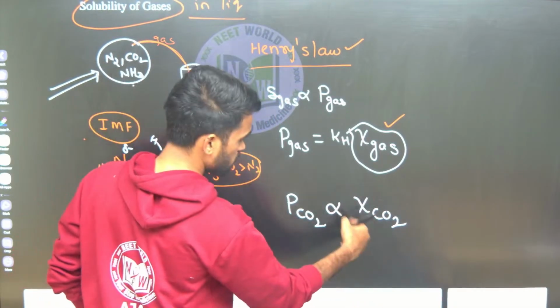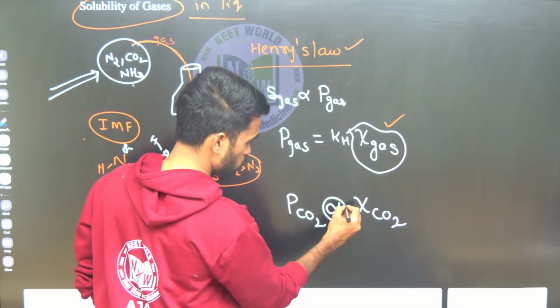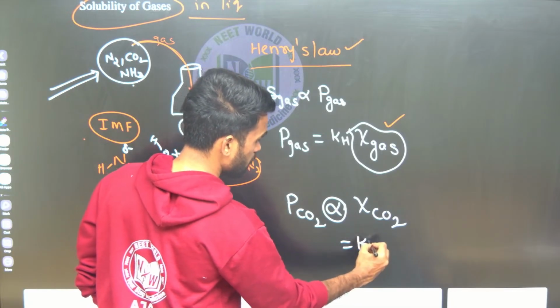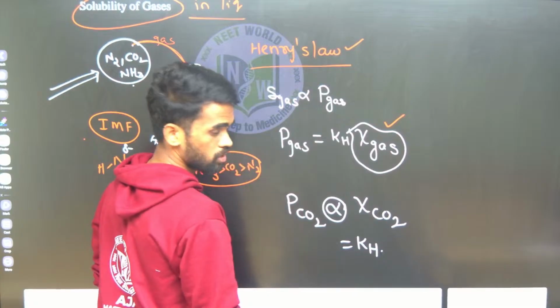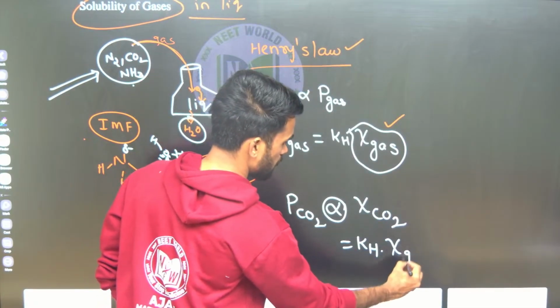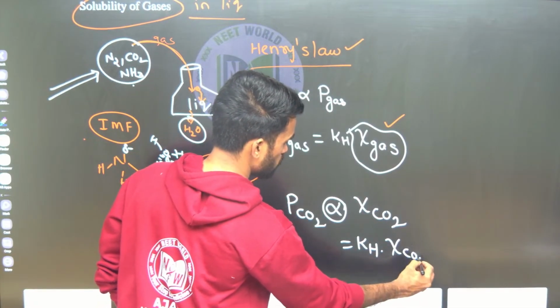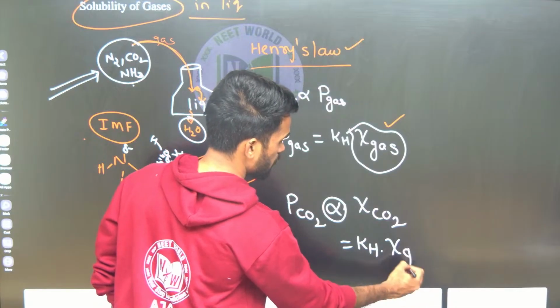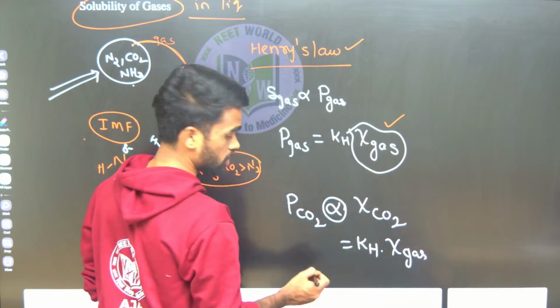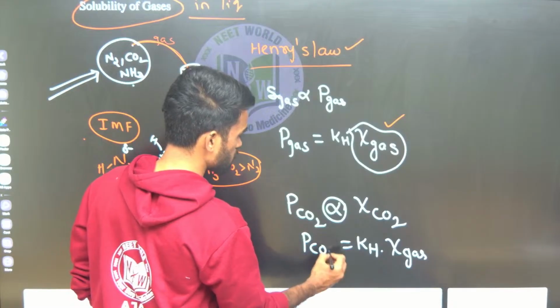I can remove this proportionality and replace it with a constant KH times X of CO2. Whatever gas you take, you take that gas's mole fraction, and this side is the partial pressure of that gas.